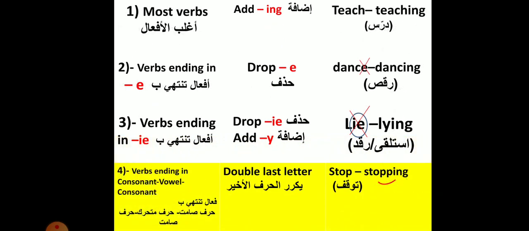The fourth rule, verbs ending in consonant, vowel, consonant. In this case, we double the last letter. For example, stop, it becomes stopping. So stop, T-O-P, is consonant, vowel, consonant. We double the last letter, which is P. Stop becomes stopping.